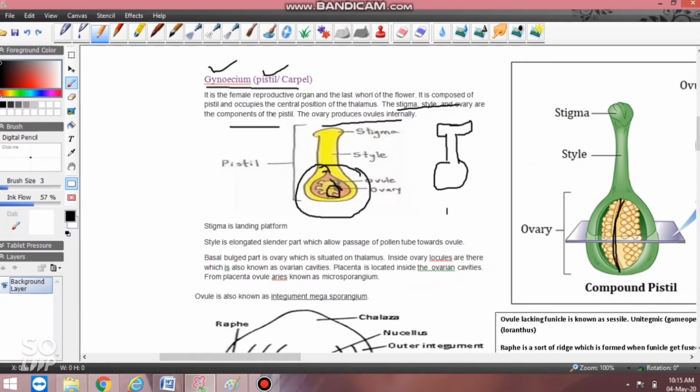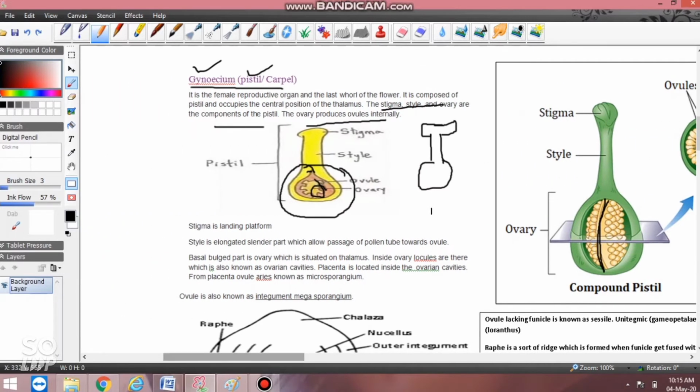So, stigma is the landing platform, and style is the elongated part that allows the passage of the pollen tube. The basal bulged part is called the ovary, and the ovary is on the thalamus. If this is your flower, then on the thalamus there is a structure.